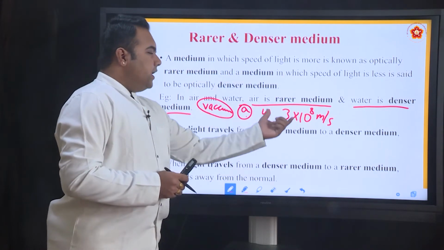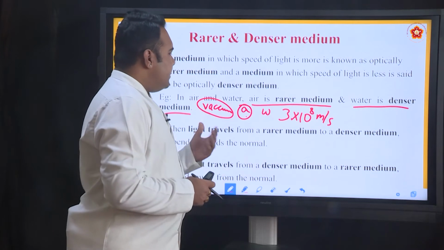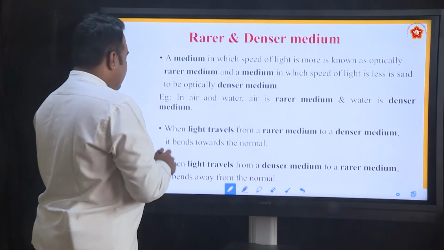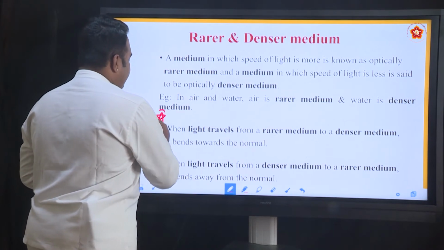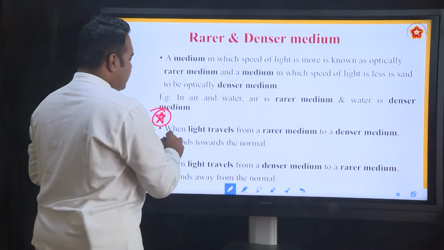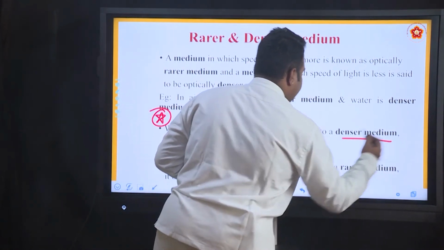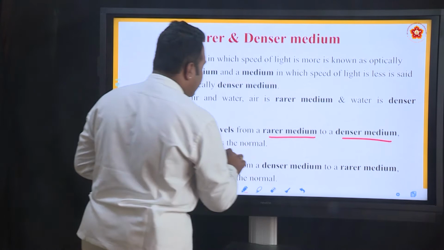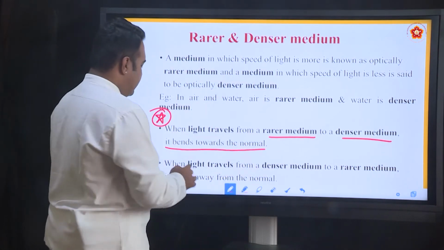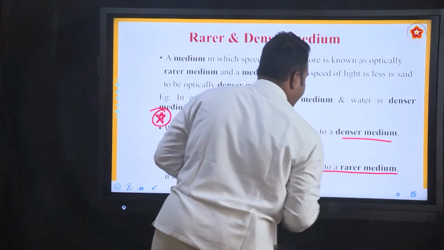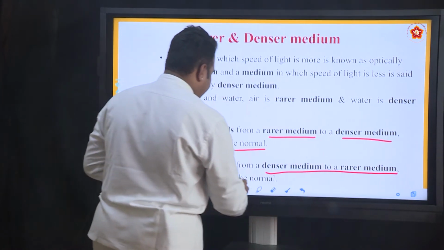So, looking at the value of the speed of light, you will be able to classify it as a rarer medium or an optically denser medium. Now, this is an important point which you will have to mark. Whenever light travels from a rarer medium to a denser medium, it bends towards the normal. And whenever light travels from a denser medium to a rarer medium, it bends away from the normal.